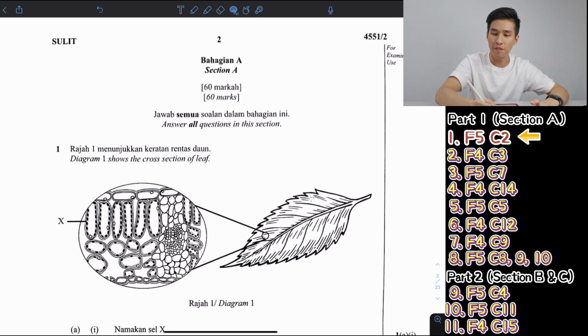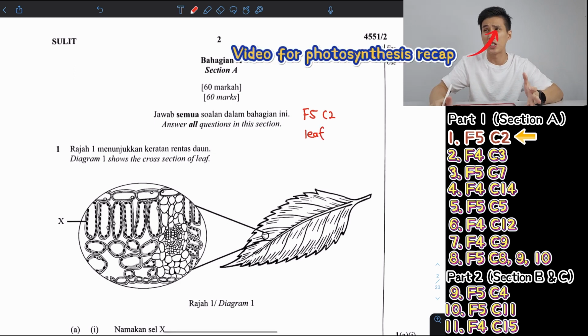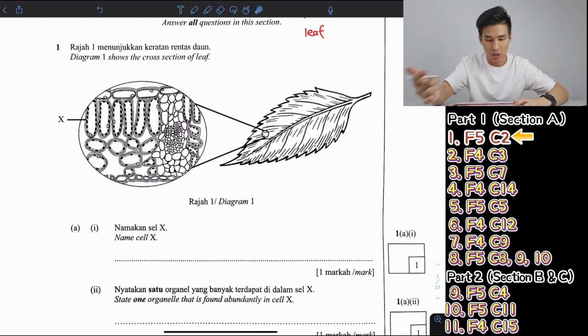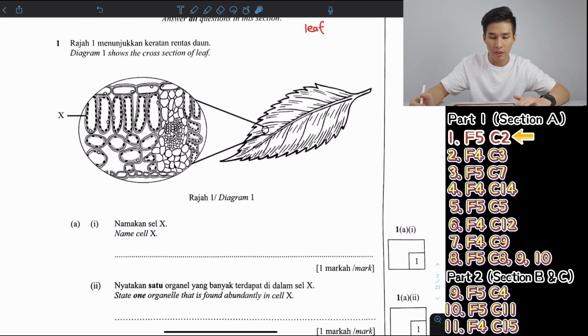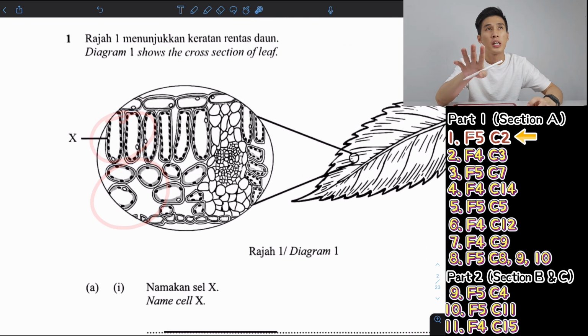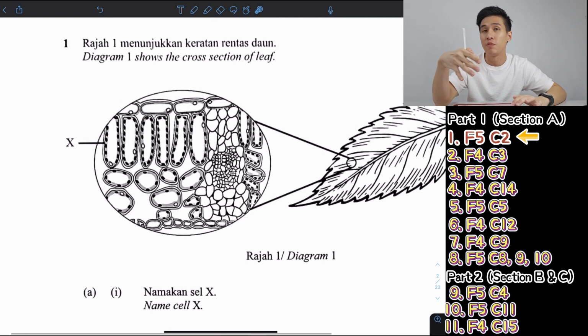Now the first question, Form 5, Chapter 2, leaf structure, about the leaf, basically, which the main topic for this chapter is actually photosynthesis. So straight away, the first one is the leaf internal structure cross-section, whereby they ask to name cell X. In the leaf, cell X and this cell, these two are the most important ones, I would say, because they are the main cells involved in photosynthesis.